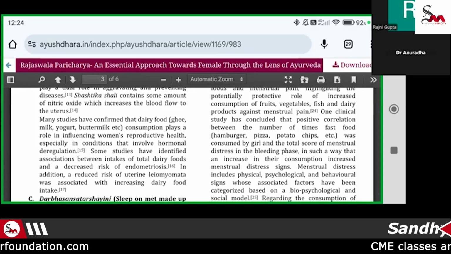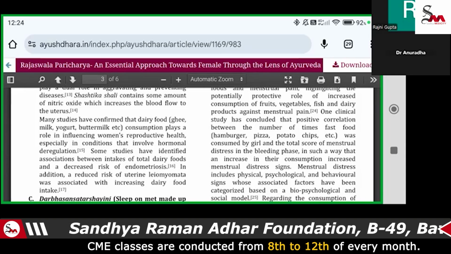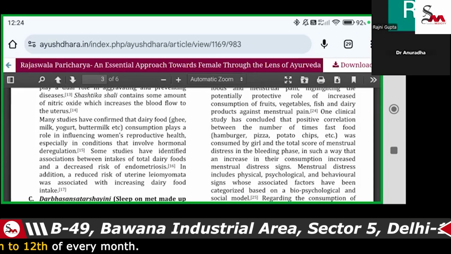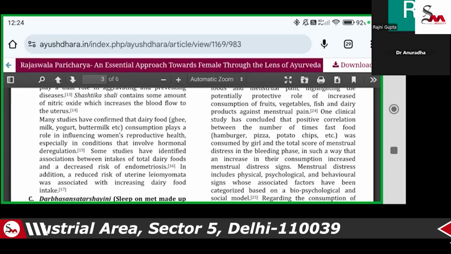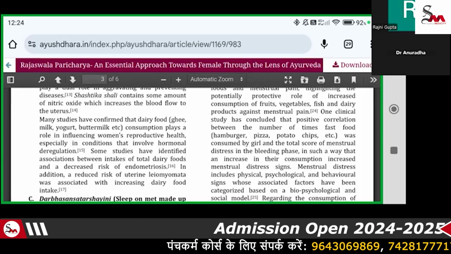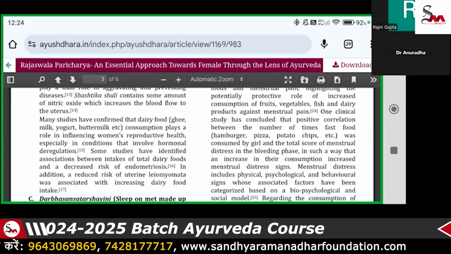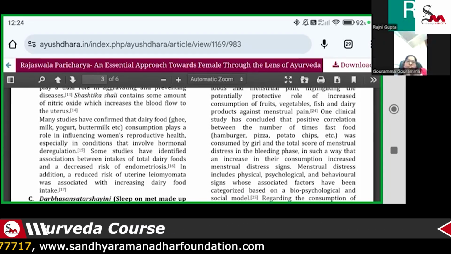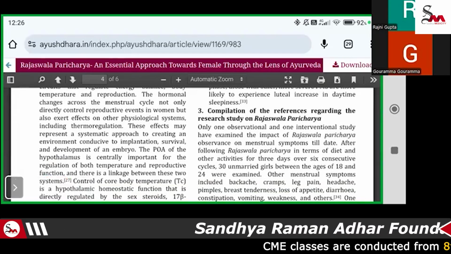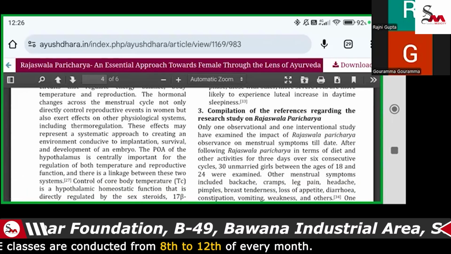We have to advise the patient to consume this, a guided constant pulse no higher than one in a week, to track the chemical release of the menstruation pain. So the annual, just when the patient takes it for a whole year. So you have to take the female completion of the reference regarding the research study of the Rajaswala Paricharya.